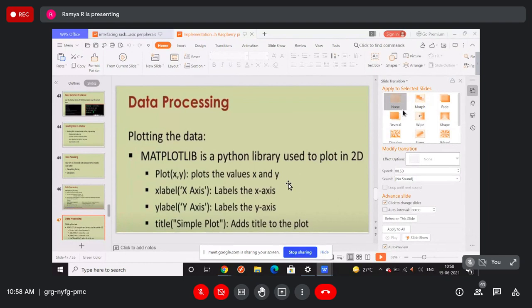If you have data you want to show in graph format, these are the functions you can work with. If you want to give a title, you use title, for example 'simple plot', and it adds the title to the plot. Please check the Python libraries when you have time.